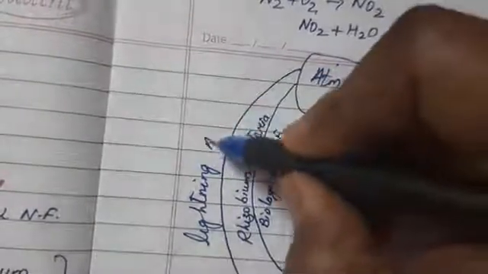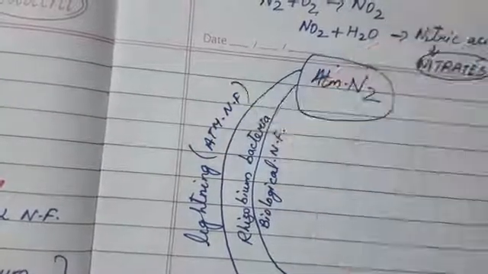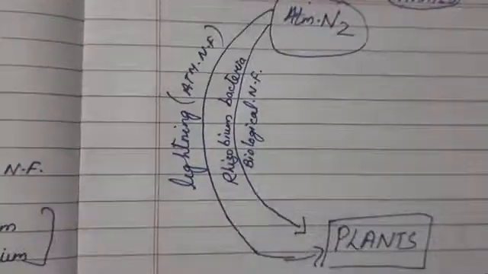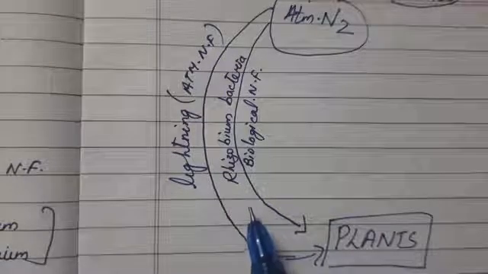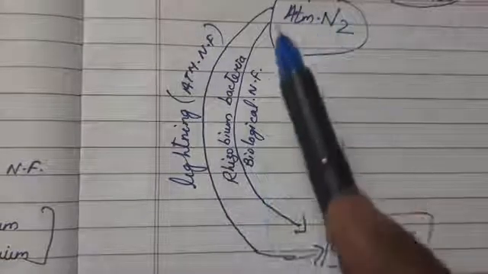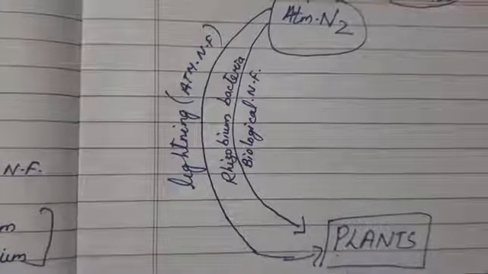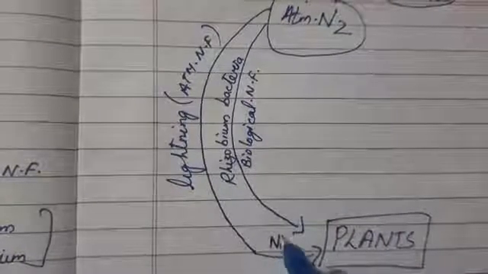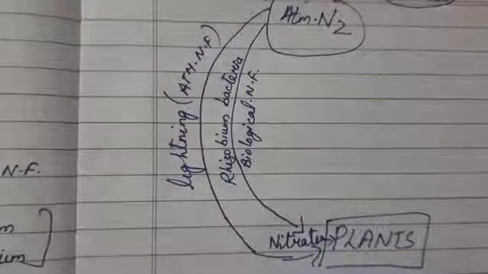This was atmospheric nitrogen fixation, and this is biological nitrogen fixation. So the rhizobium bacteria and the clostridium bacteria which are present in the root nodules take up this atmospheric nitrogen and convert it into nitrates. Nitrates, just now I told you, can be very easily taken up by the plants.